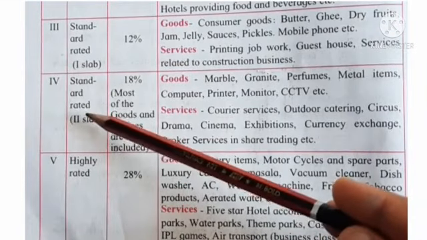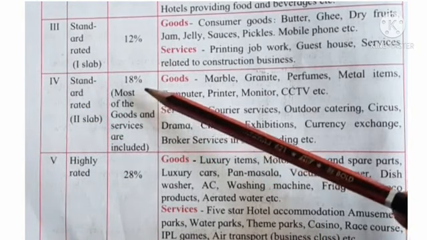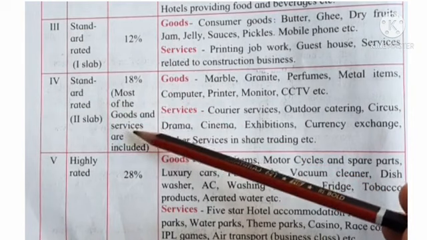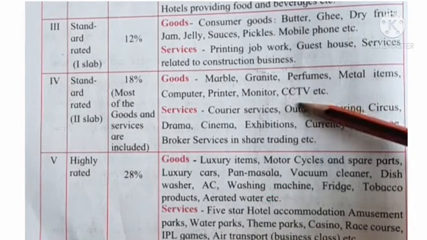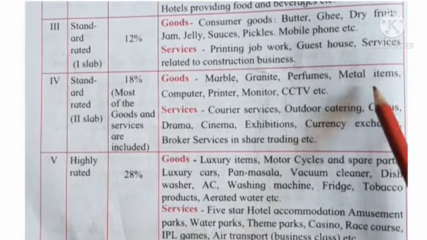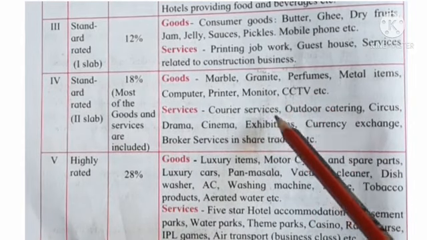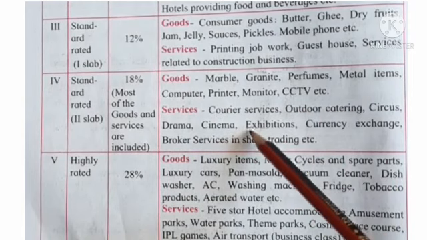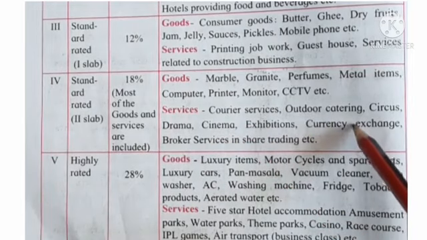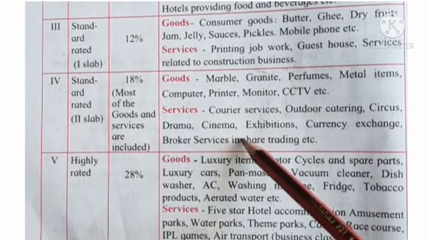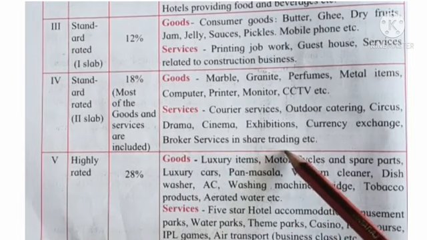Fourth type is standard rated, that is second slab. It has rate of GST 18%. Most of the goods and services are included here. Which are the goods? Marble, granite, perfumes, metal items, computer, printer, monitor, CCTV cameras, etc. have 18% GST. And which services have 18% GST? Courier services, outdoor catering, circus, drama, cinema, exhibitions, currency exchange, broker services in share trading, etc.